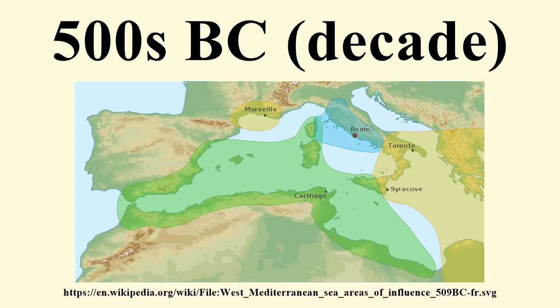Events and trends. 509 BC, overthrow of the Roman monarchy and beginning of the Republican period. First pair of consuls elected. Tarquinian conspiracy formed, but discovered and the conspirators executed.